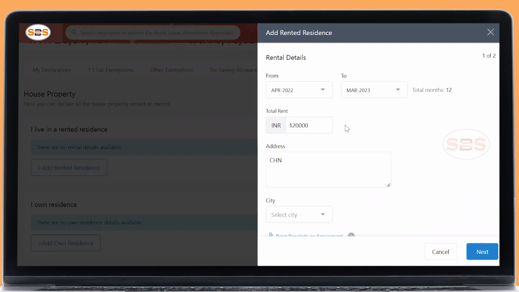Suppose in this financial year, you lived in 2 or 3 different rental homes. You can give that also. For example, from April to May, I lived in one location, and from June to March, I lived in a different location. You can declare it. Declare the annual rental value for the number of months. If your rental value is 10,000, 10 into 2, 20,000, you can declare. Then go and add one more rented residence and add the remaining months, that is June to March. I'll show you now.